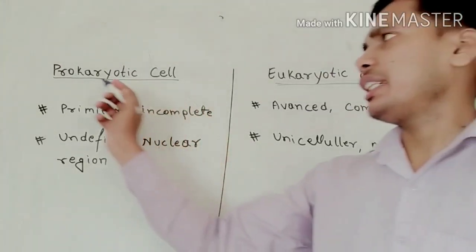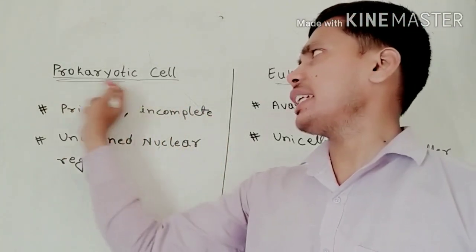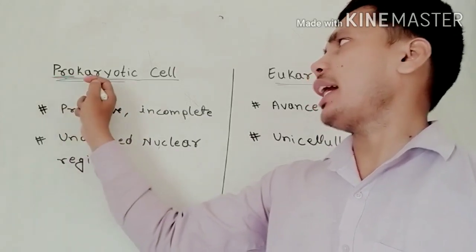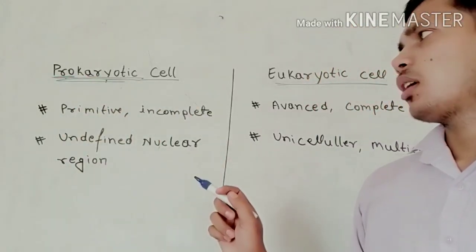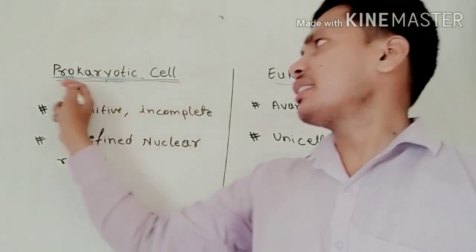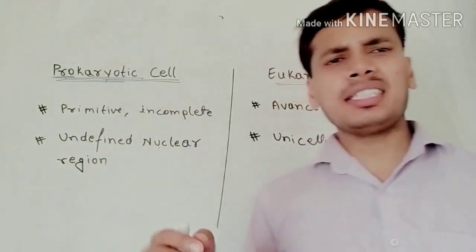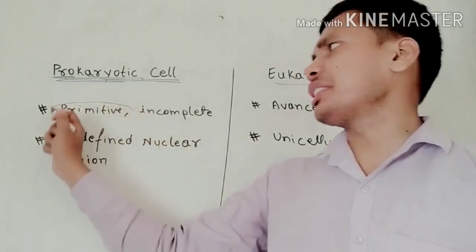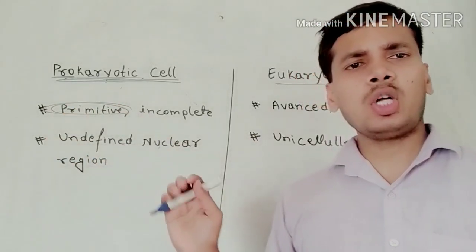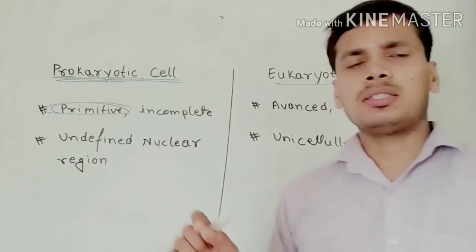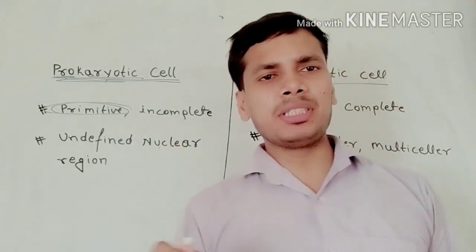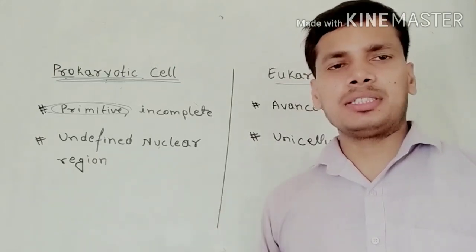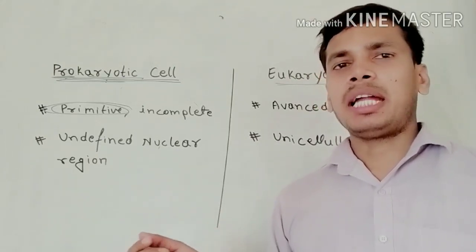Prokaryotic cell, this word is derived from two words basically. First is pro and second is karyotic. It means these cells are, we can say, the baby cells. They are primitive. They are not well developed. Not well developed means many cell organelles are absent, not found in it,